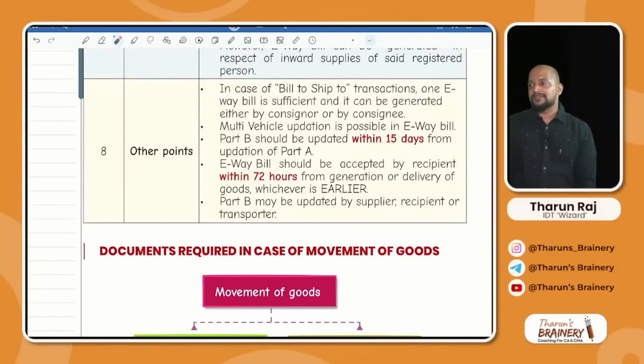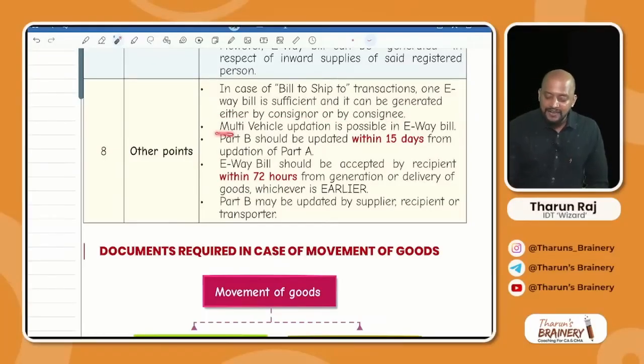In place of supply chapter we discussed. I am raising invoice to you, you are my billing address, but I deliver the goods to a third person. That is known as bill to ship to. Now again you will raise invoice to the shipping address, correct or not? Even though there are 2 supplies, there is only one movement. So how many e-way bills are required? One e-way bill is only required. In case of bill to ship to transaction, one e-way bill is sufficient and it can be generated either by consignor or by the consignee.